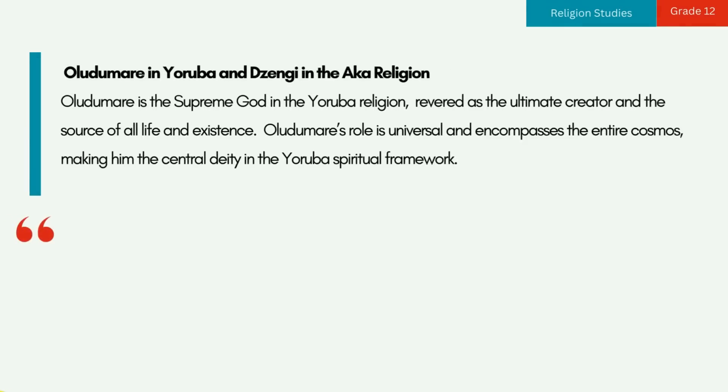3. Olujima in Yoruba and Genji in the Aka religion. Olujima is the supreme god in the Yoruba religion, revered as the ultimate creator and the source of all life and existence. Olujima's role is universal and encompasses the entire cosmos, making him the central deity in the Yoruba spiritual framework.